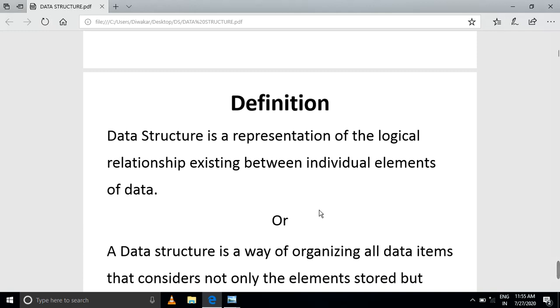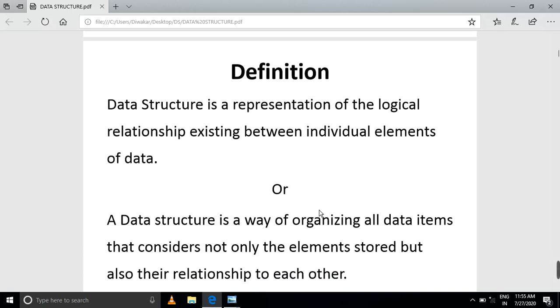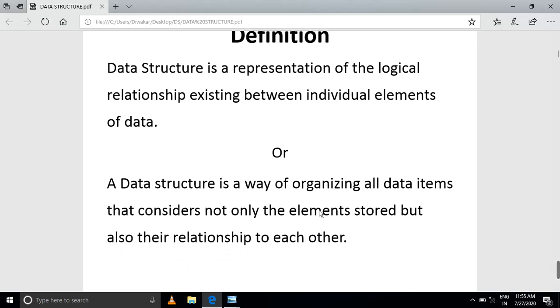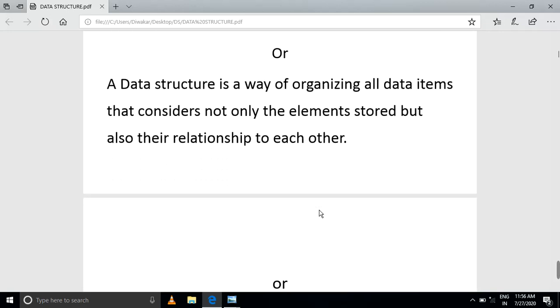Also, next point: a data structure is a way of organizing all data items that considers not only the elements stored but also the relationship to each other. That's why, for the need of data structures, you say storing, accessing, manipulating data. These concepts are also used in the definitions.